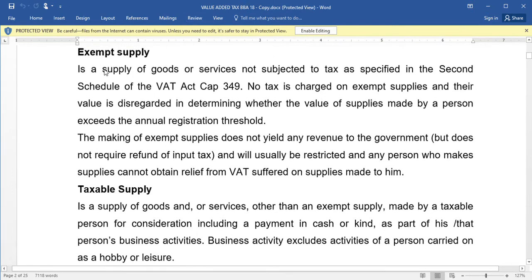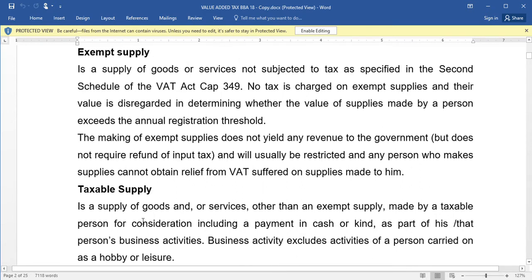Exempt supply, something that is not taxed is exempt. So exempt supply is a supply of goods or services not subjected to tax, as specified in the second schedule of VAT Act, Chapter 349. So the supply of goods and services that is not subject to tax, that is what we call exempt supply.